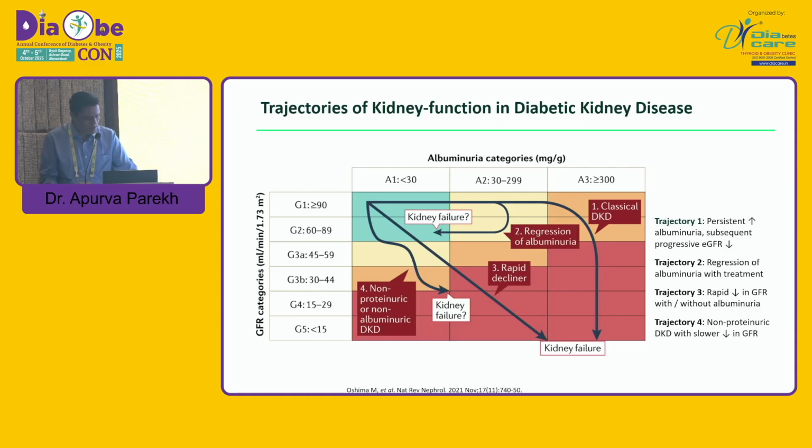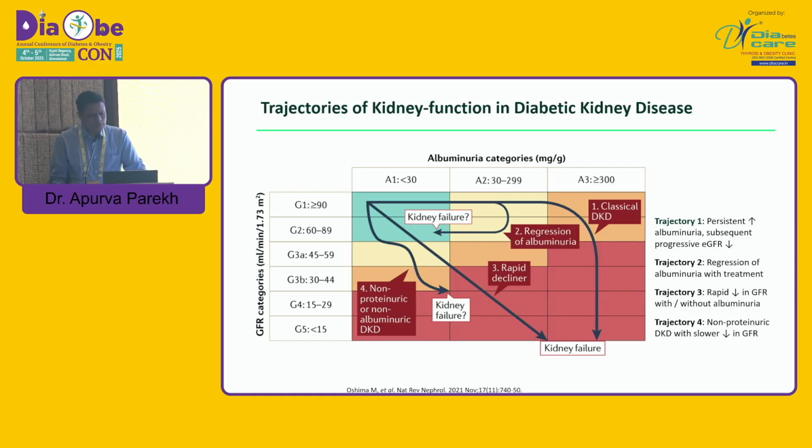The first trajectory is a gradual increase in proteinuria, persistent albuminuria, and subsequent gradual progression of decrease in the GFR. The second group is where, once we intervene or naturally, albuminuria decreases to the normal range, and such patients live longer, and kidney failure is questionable. If we give all the pillars of renal protection, they probably survive longer.